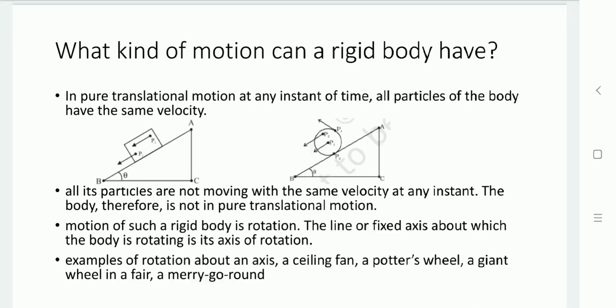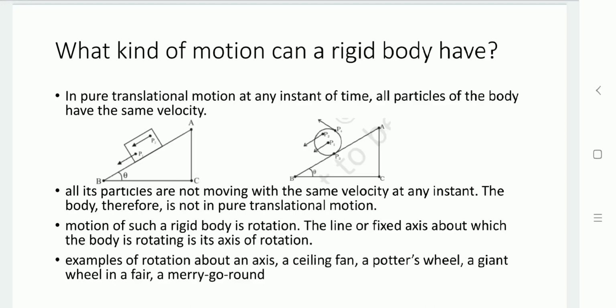If all the particles are not moving with the same velocity at an instant, even though their direction is the same, that is not a pure translational motion. So in pure translational motion, at each instant of time, all particles have the same velocity, and in motion that is not pure translation, these particles are not moving with the same velocity. Now let us take another object which is in rotational motion.